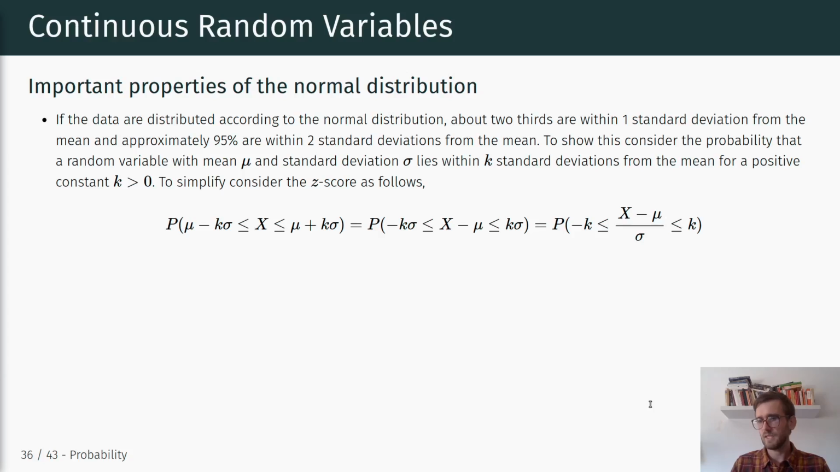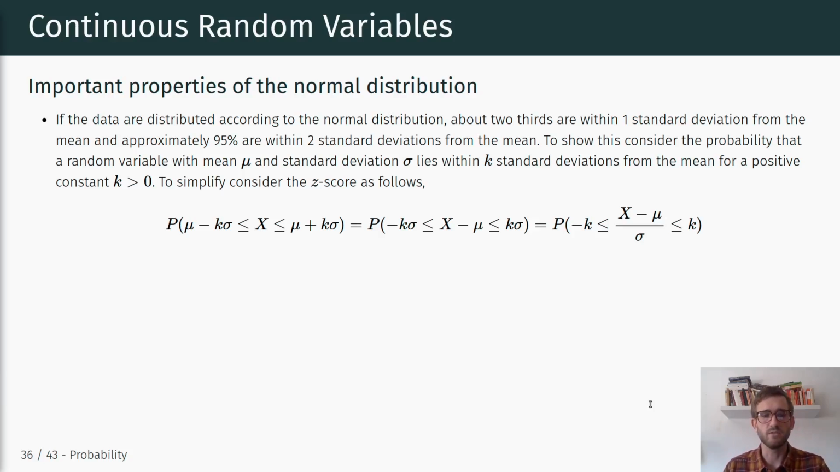Lastly, another important property of the normal distribution, which we will refer to later on when we talk about confidence intervals and so on, is if the data are distributed according to the normal distribution, about two-thirds of the probability mass are within one standard deviation from the mean, and approximately 95% are within two standard deviations from the mean, right? And we can show this by considering the probability that a random variable with mean mu